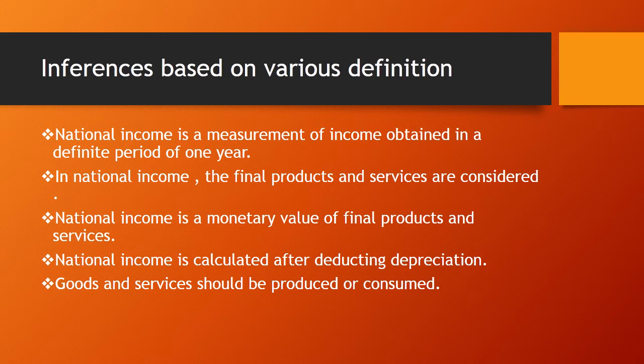And if we talk about national product, that is the sum of total production value of final products and services obtained by various factors of production in various sectors, that is agriculture, industries and service sectors, in a year. So we can say that national product is equal to total production of all the three sectors, that is total production of agriculture, industries and service sector.